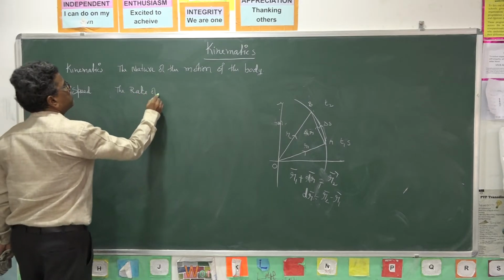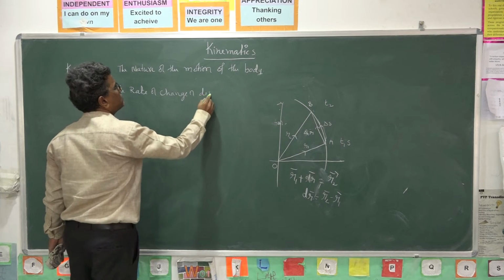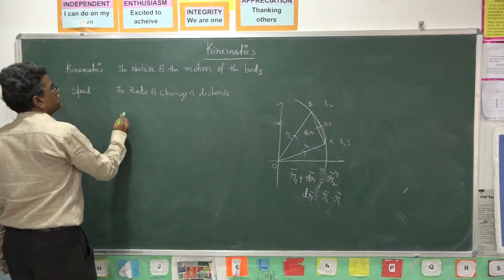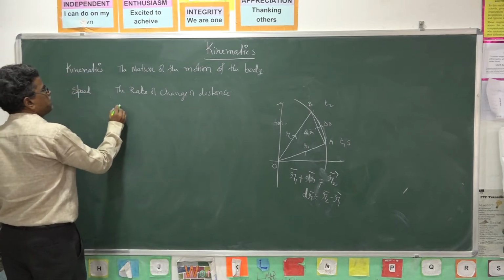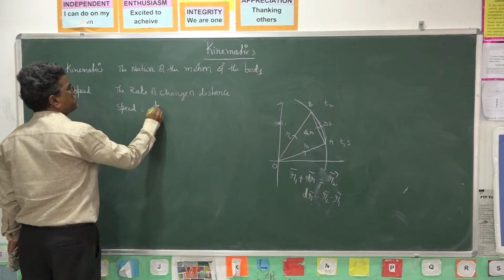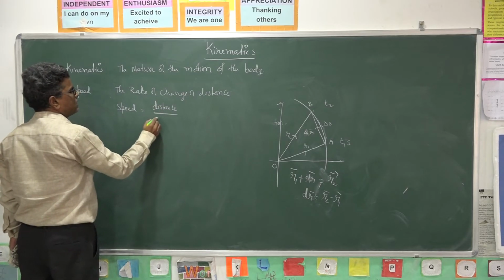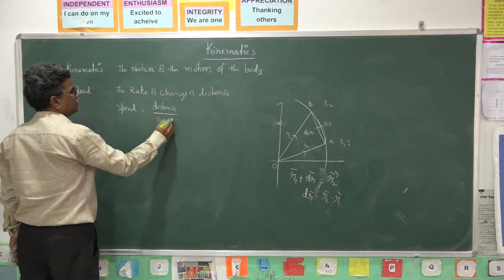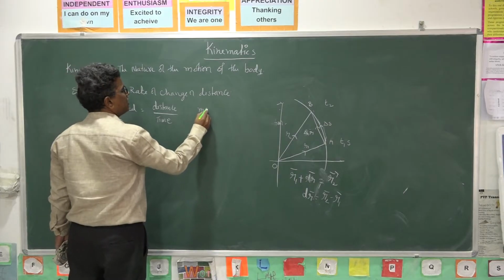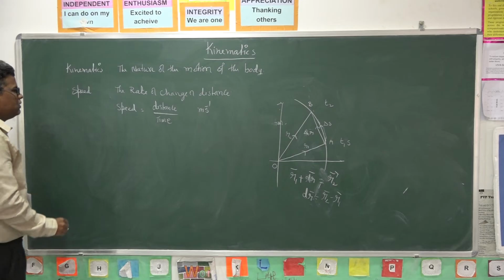The rate of change of distance is called speed. Speed is equal to distance by time, distance traveled by time interval. What is its unit? Meter second inverse is the unit of speed.